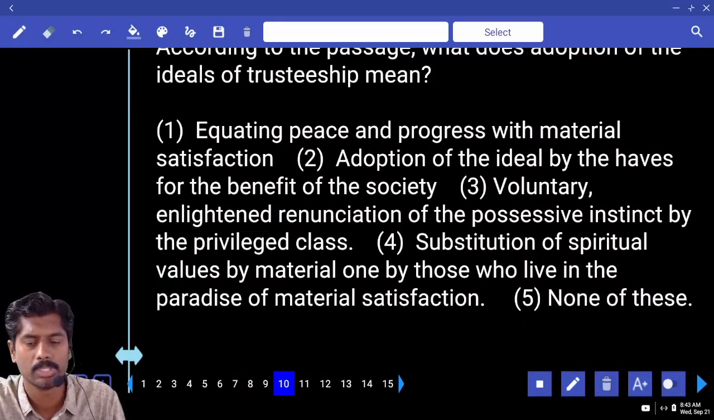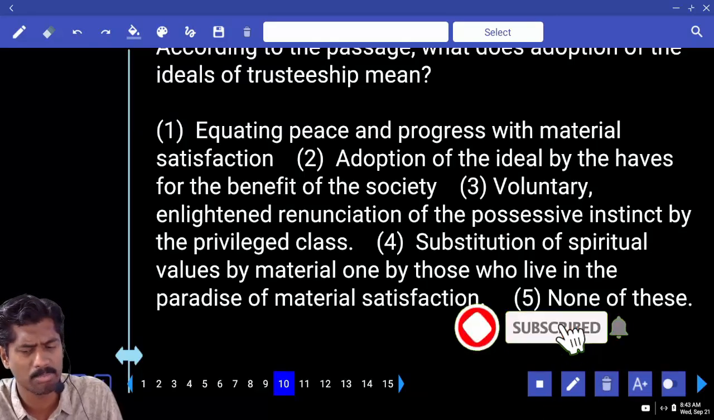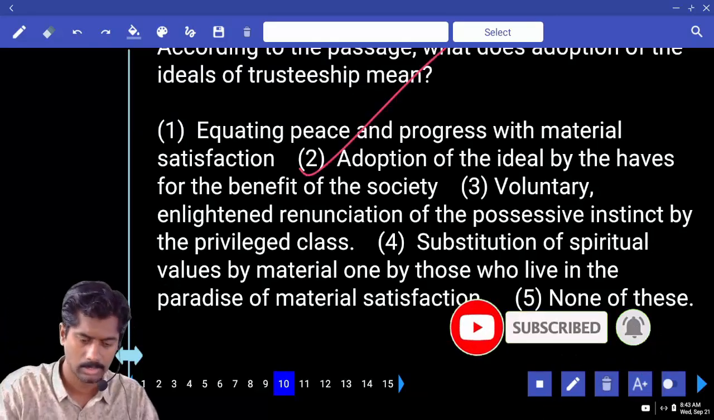Equating peace, progress with material, no. Second one okay. Third one not related to the question. Substitution of, you substitute spiritual values by material values, no. Answer second one. That's all for now.